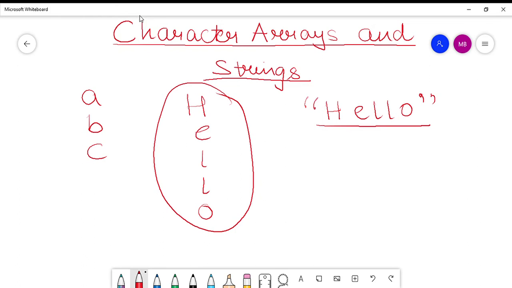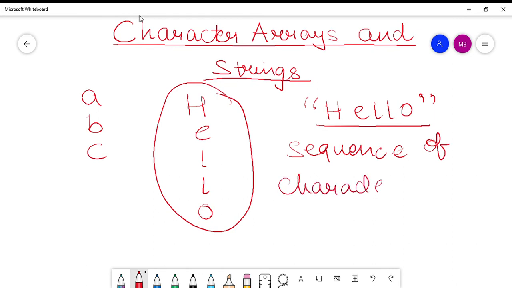So when characters are in a sequence, I can say a sequence of characters is what is a string. So a sequence of characters is a string, and this is a single data item. Then this is treated as a single data item.